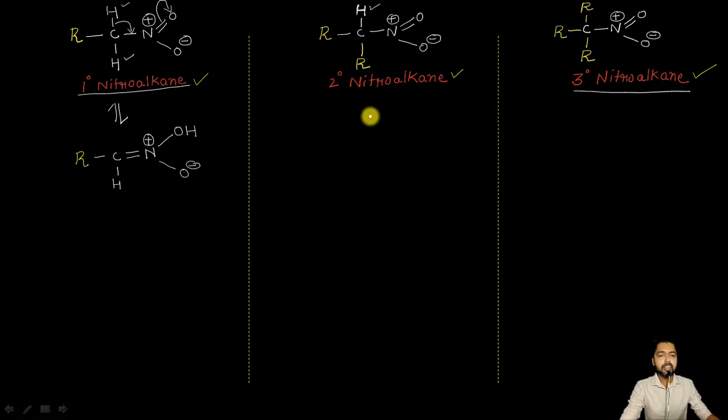In the same way, the secondary nitroalkane also contains one alpha hydrogen atom, so it can also exhibit tautomerism, and it will be like this.